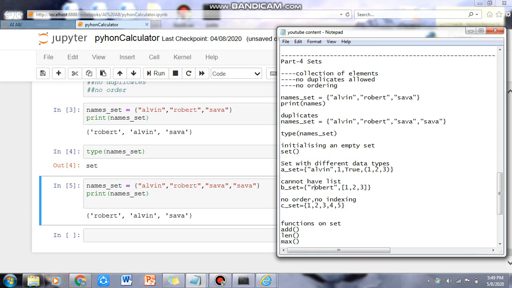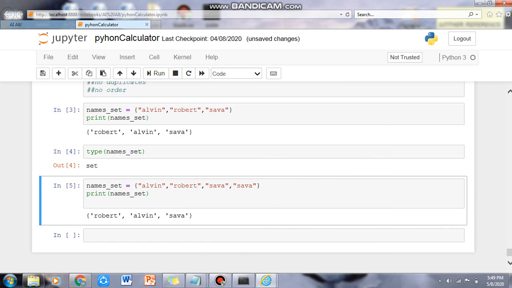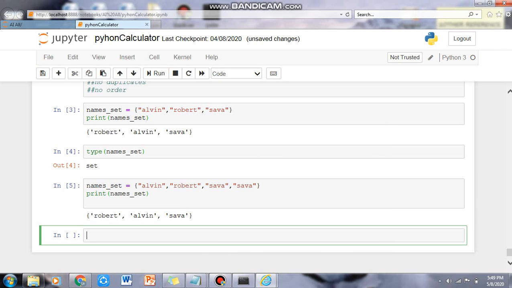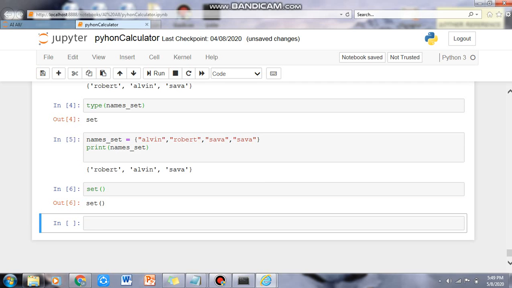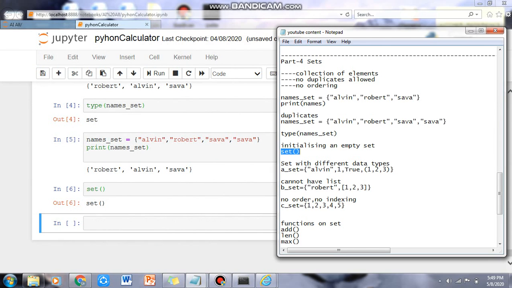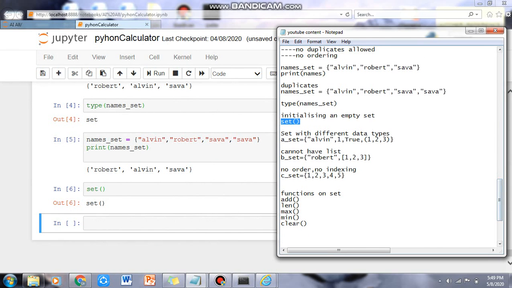The next thing is that we can initialize an empty set. As we did an empty dictionary, we can also initialize an empty set, and when we execute it, it will give us that it has initialized an empty set. There is very little use of an empty set.